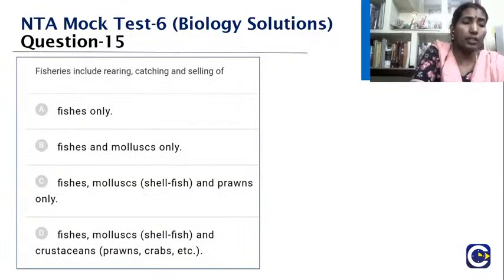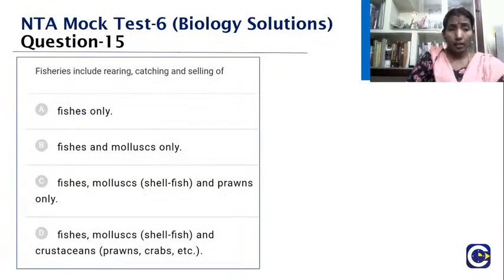Now coming to fisheries, let me tell you that there are only 3 options, A, B and D, because both meant the same. Fisheries include rearing, catching and selling of fishes only, fishes and mollusks only, fishes, mollusks and crustaceans.